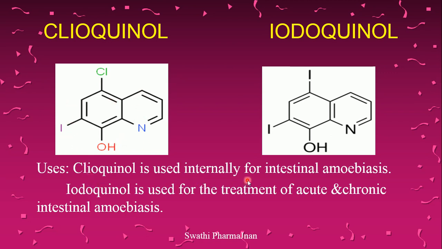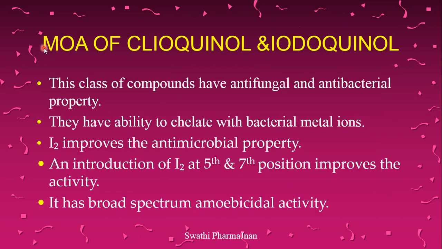Cleoquinol is used internally for intestinal amoebiasis. Iodoquinol is used for the treatment of acute and chronic intestinal amoebiasis. Coming to the mechanism of action of cleoquinol and iodoquinol, this class of compounds have antifungal and antibacterial properties. They have the ability to chelate. Chelate means to complex with bacterial metal ions. Even in the bacteria, various metal ions will be present like sodium, calcium, zinc, magnesium.